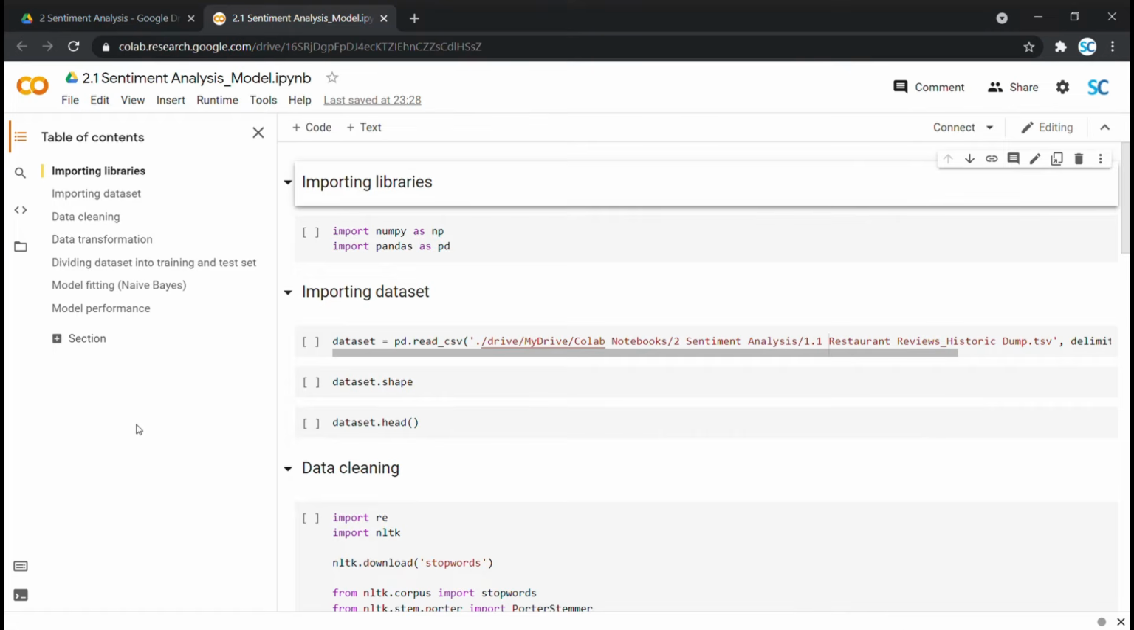Alright, we are on Colab now. Let's go section by section through this code file to understand what our code does. In this first section, we are importing a couple of standard Python libraries, NumPy and Pandas. Let me run this cell.